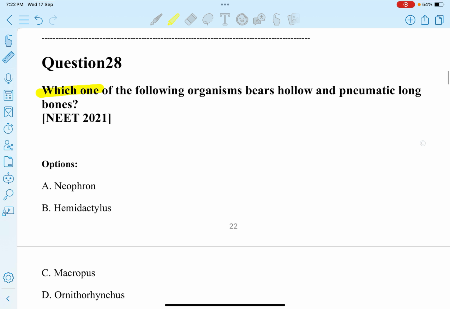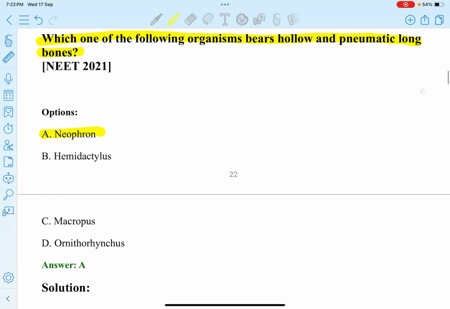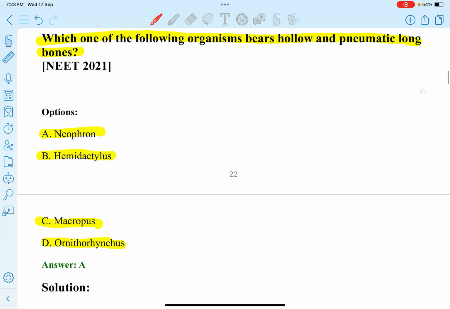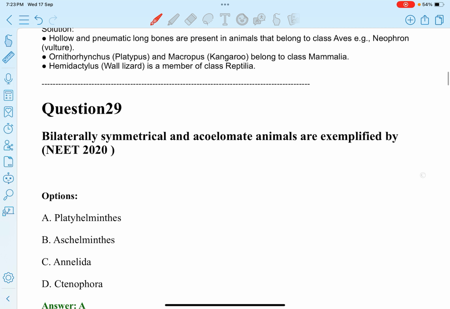Next question. Which one of the following organisms bears hollow and pneumatic long bones? Options: A. Neophron, B. Hemidactylus, C. Macropus, D. Ornithorhynchus. So Neophron bears hollow and pneumatic long bones.